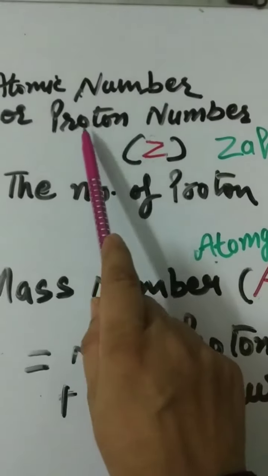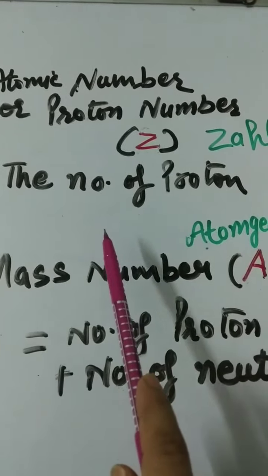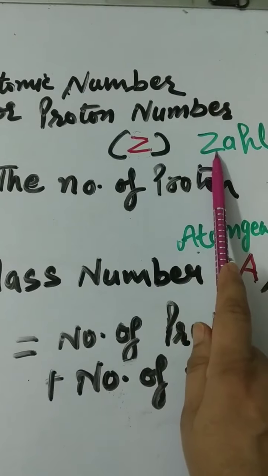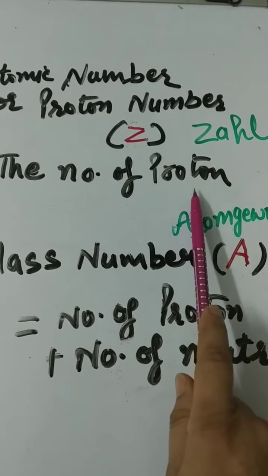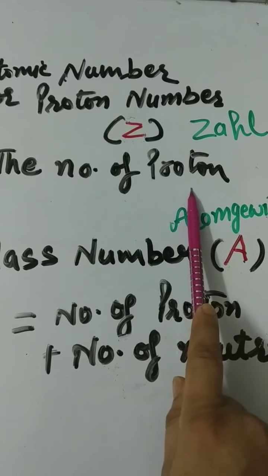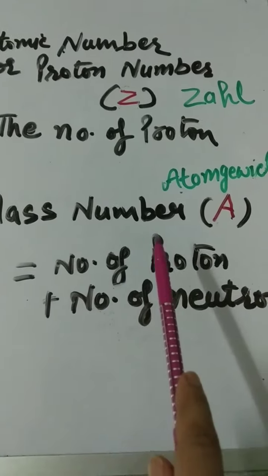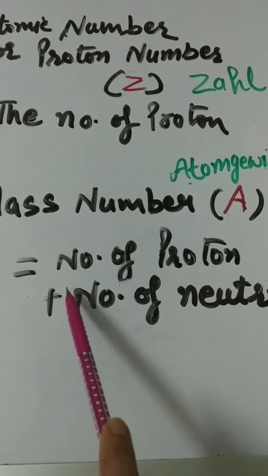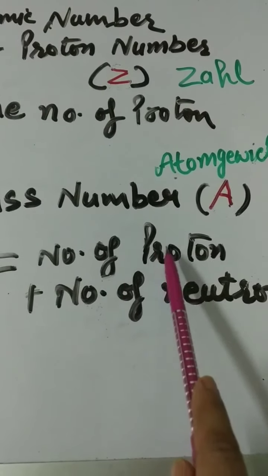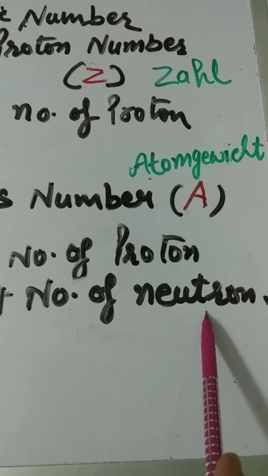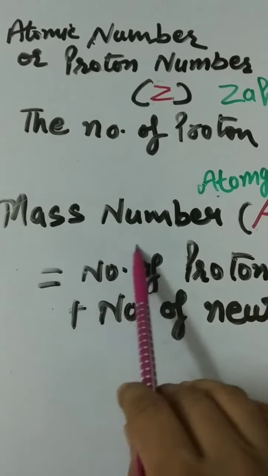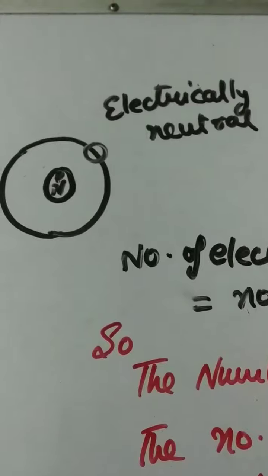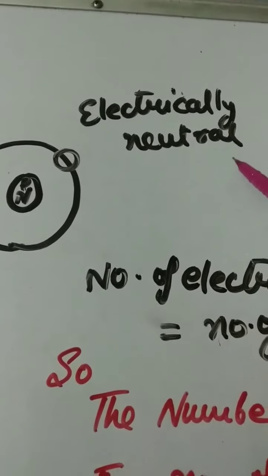Now what is the atomic number or proton number? The atomic number of an element is the number of protons present in the nucleus of an atom. The sum of the number of protons and the number of neutrons in an atom is known as the mass number of an atom.